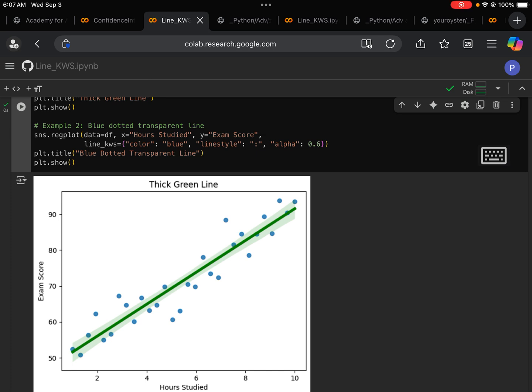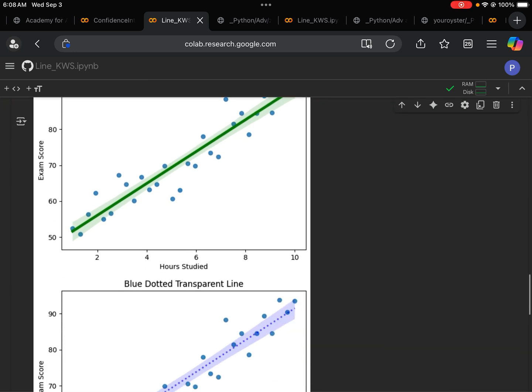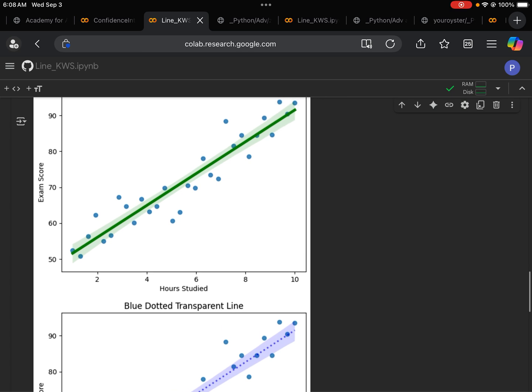A lot of times we want transparency specification for our data points. But sometimes you do want to change the transparency level of your line. So we have 0.6, which means the line is 60% visible, 40% transparent.